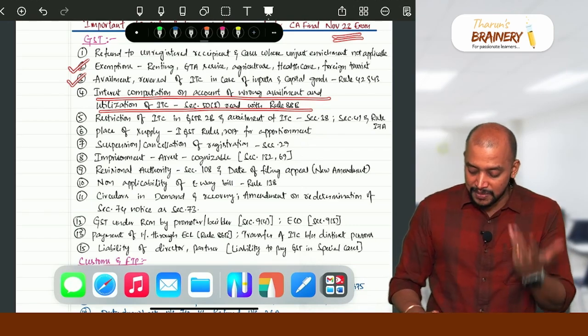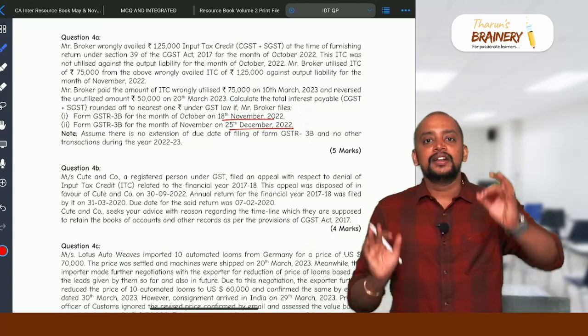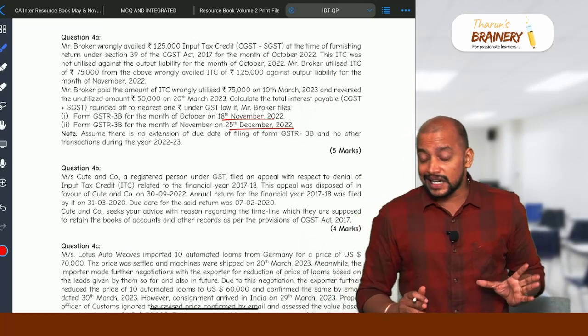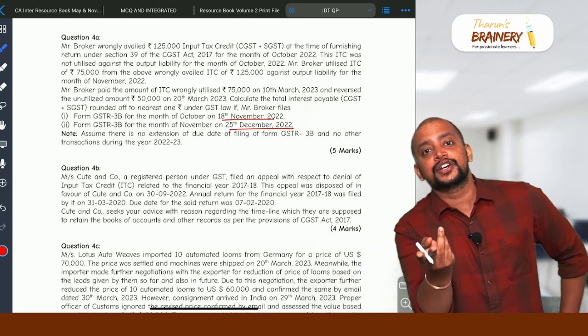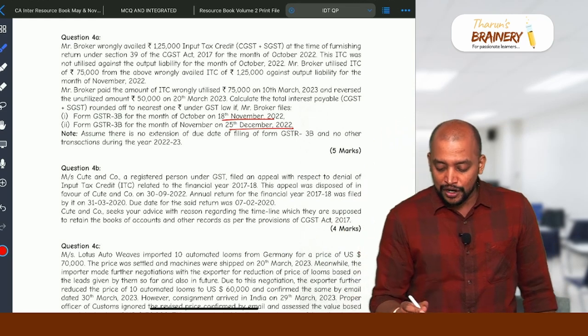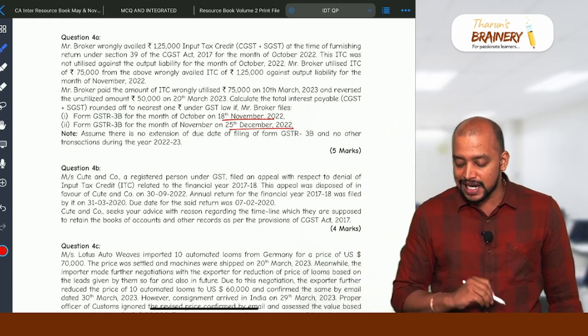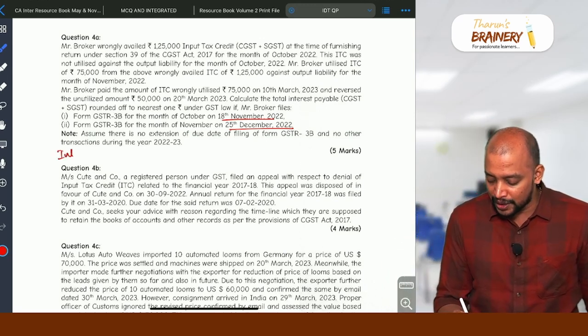Interest, many times I said, please read, refer to this. So simple, from the date of utilization till the date of reversal. What is taken as the date of utilization? Date of utilization is the due date of 3B or the actual date of 3B, whichever is earlier. So for October, what is the due date of 3B? 20th November. Actual date of 3B, 18 November. Whichever is earlier, 18 November. So interest is computed from